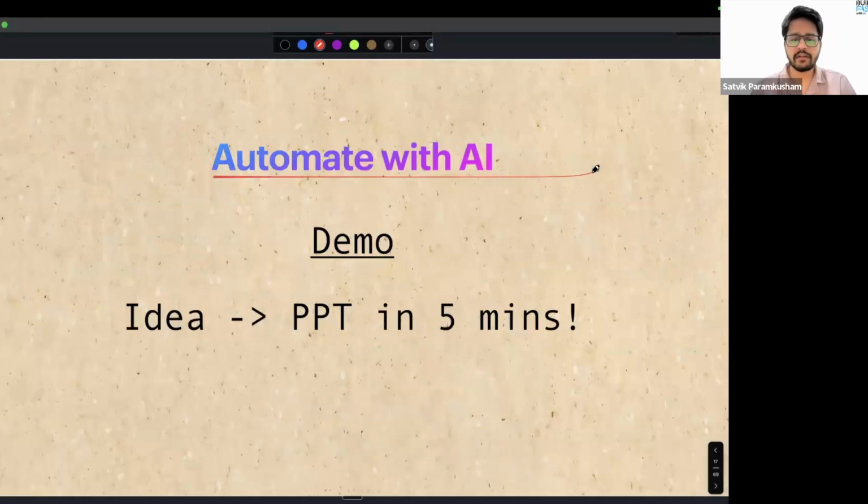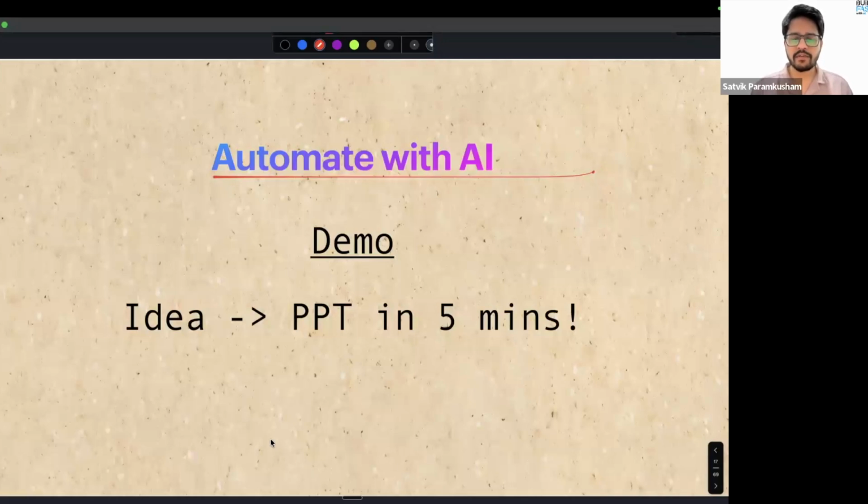Every one of us might have created a presentation at some point in our life. And creating a PPT is also something that is very time-consuming. So let's say if I have an idea, writing out the idea will take around half an hour, but making a good PPT for that will take 2 to 3 hours or even more, right?